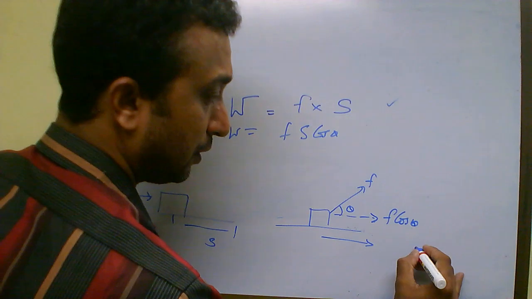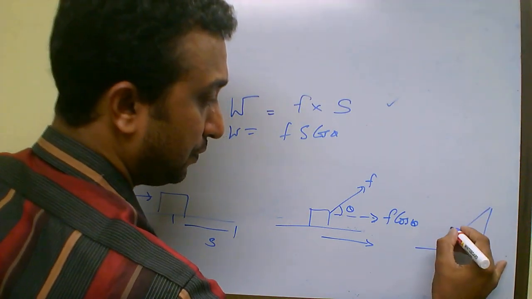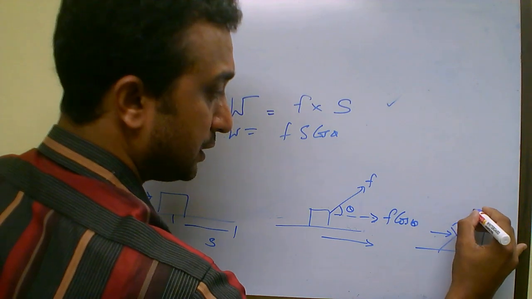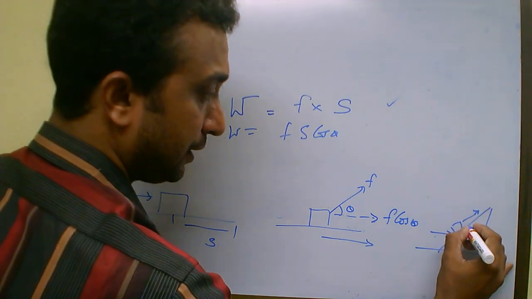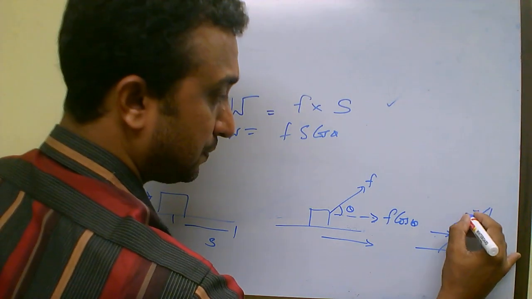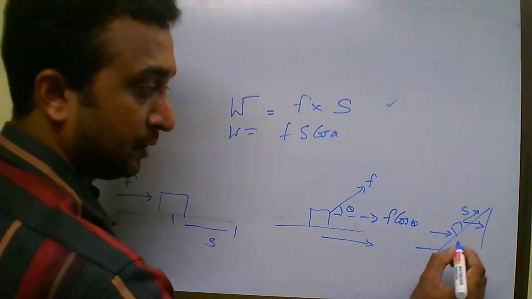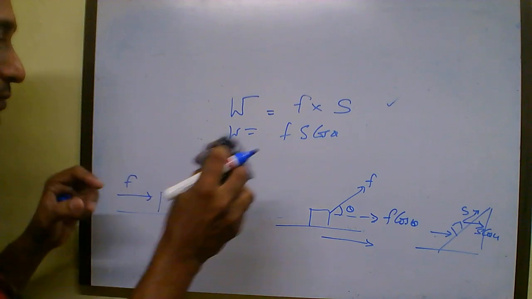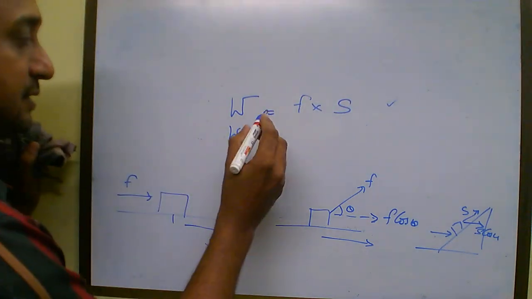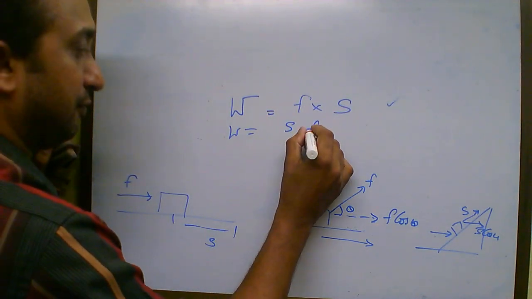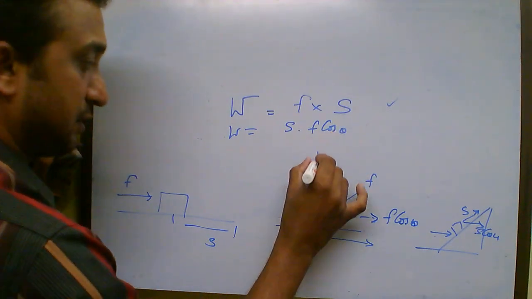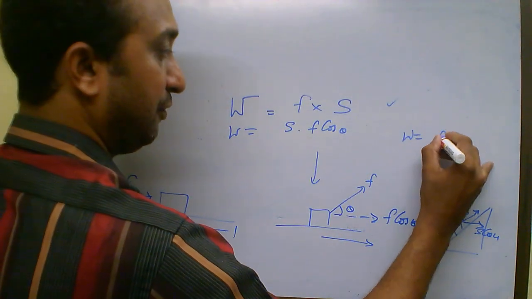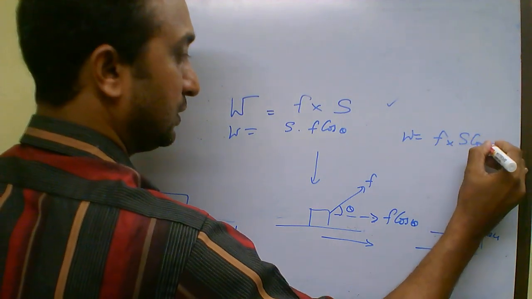Now the body is moving along an incline upwards. You are applying force horizontally and displacement is happening along the incline. So you take the component of the displacement along the incline, that will be S cos theta. So this equation can be written as S into F cos theta for this figure, and for this figure work done is equal to F into S cos theta.